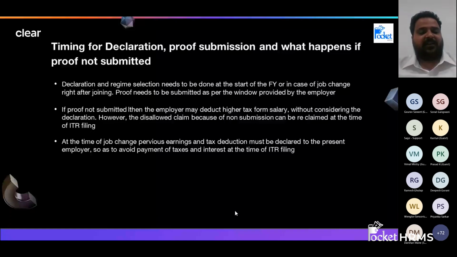Maybe at the time of interview we showed a higher amount of salary, but we actually had a lower amount. So when you do not declare your income from the previous employer, the current employer assumes that you did not have any other income apart from what they are giving you. So they will deduct the taxes on that income only.